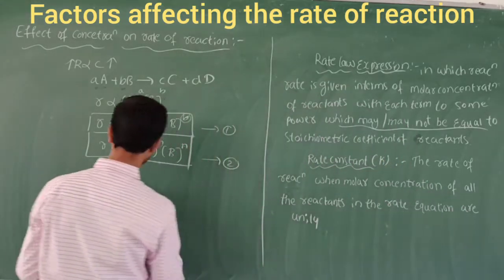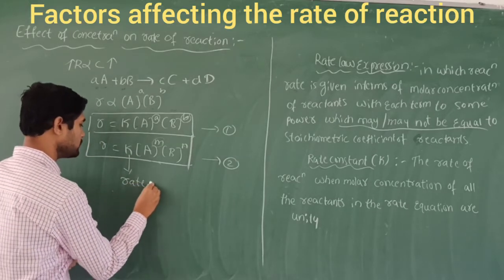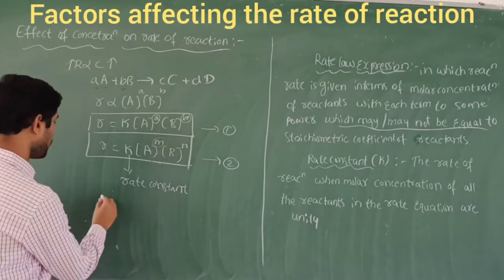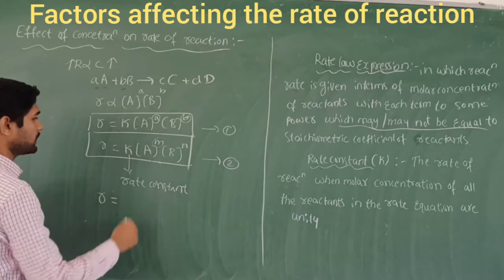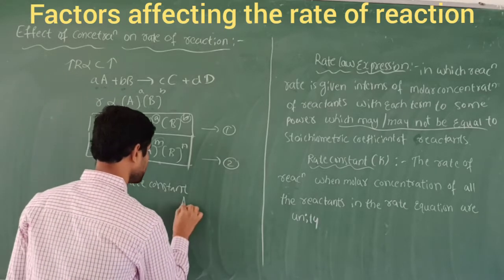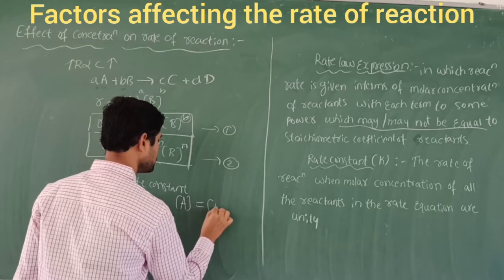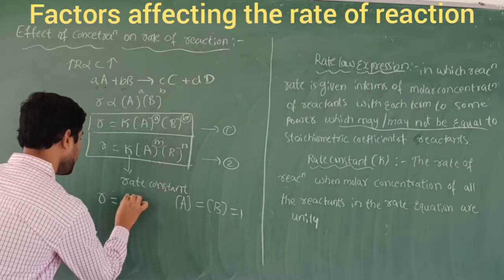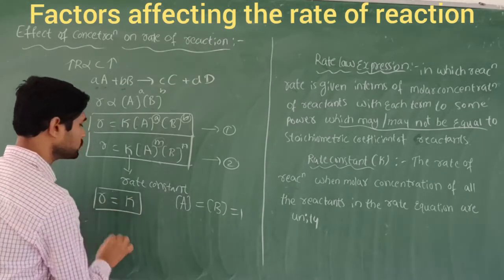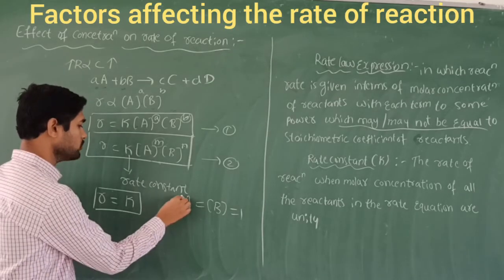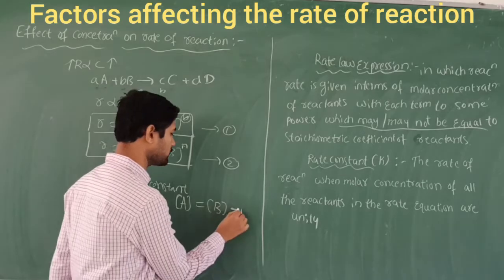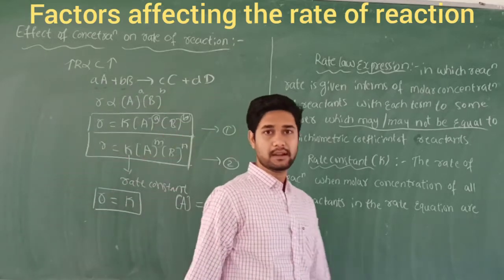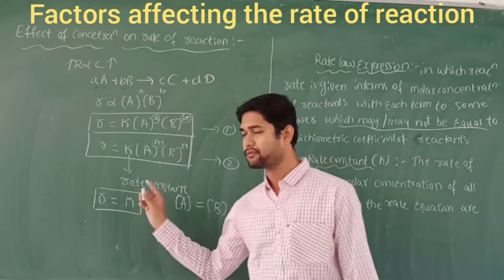And what about this k? We call this the rate constant. What do you mean by rate constant? Now I take r, and when I take the concentrations of reactants A and B equal to 1, then r is equal to k, that is, the rate equals the rate constant. When I equate the concentrations of the two reactants to 1, r is equal to k, where k is called the rate constant and r is called the rate of the reaction. So let's take the definition of this.